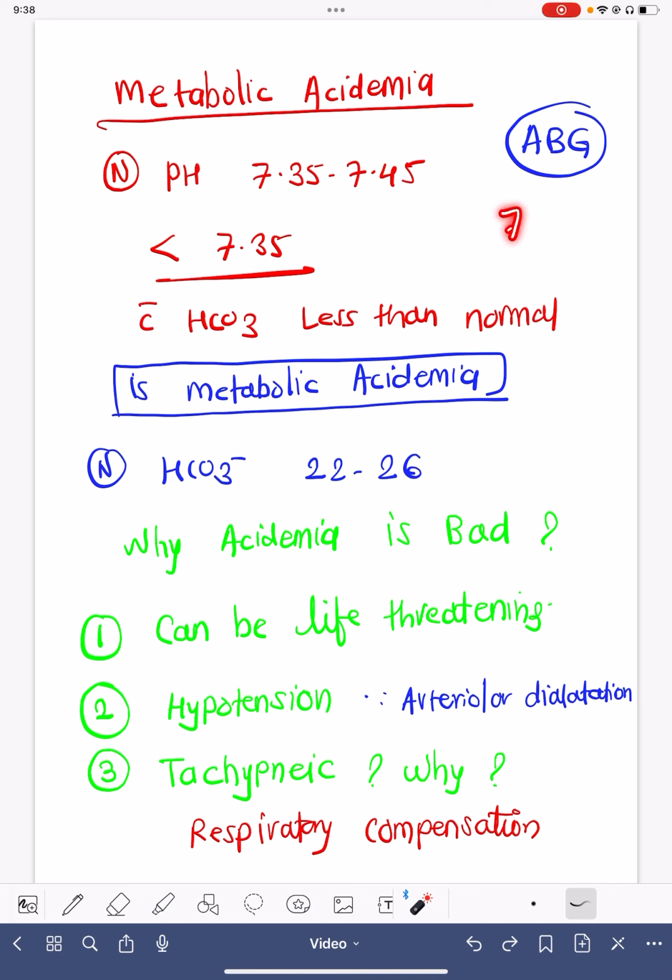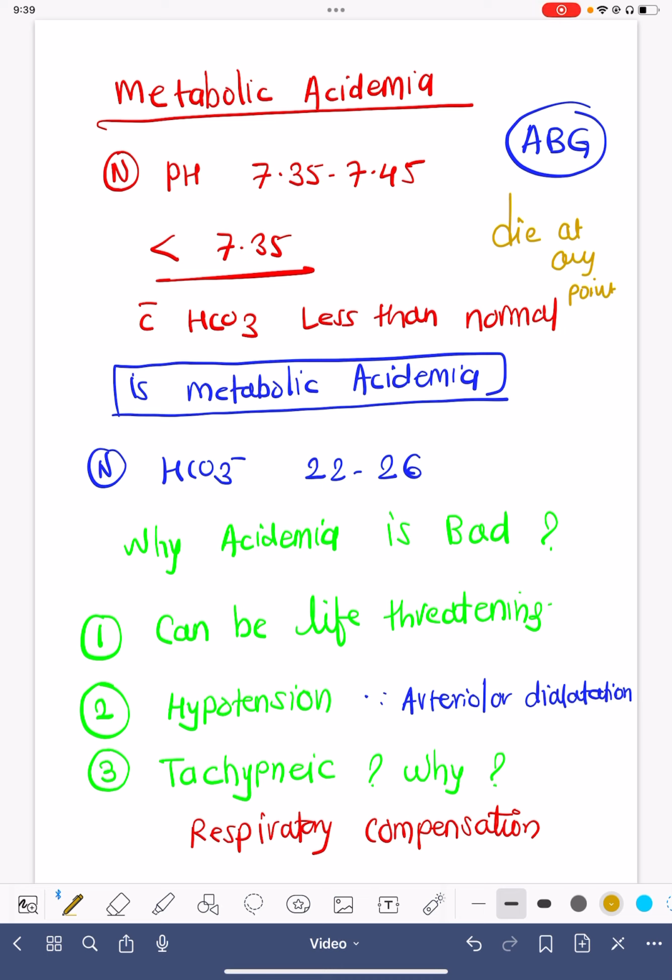So if pH is between 7.20 to 7.35, we can still label it as mild metabolic acidemia. When it is less than 7.2 and up to 7, we call it moderate acidemia. And when it is less than 7, we call it that the patient has severe metabolic acidemia. Patients with severe metabolic acidemia can die at any point of time. So acidemia has to be corrected very, very vigilantly.